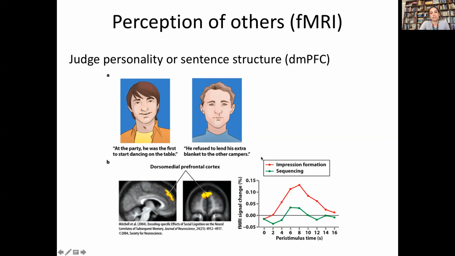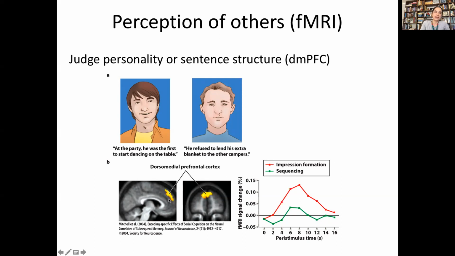And the participants had to do two things. They had to either do an impression formation, so they had to make a judgment about someone's personality. So you would pair this face with this statement, and then you would say, "What do you think of this person?" Or the other condition was sequencing. So pay attention to the order that the statements were made in. So when did you see this statement versus that statement?